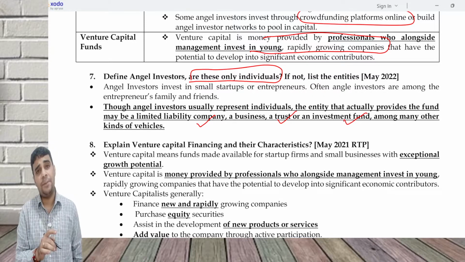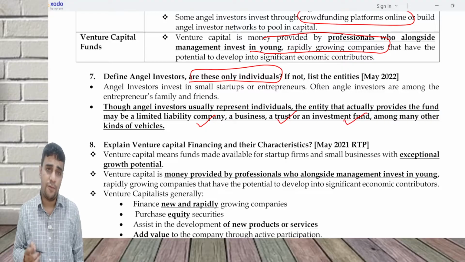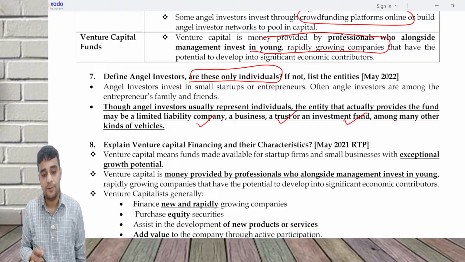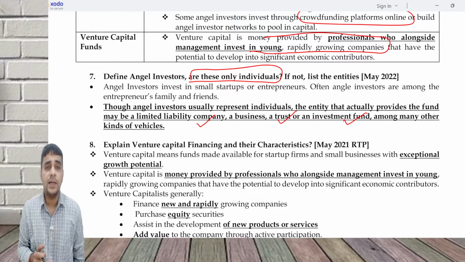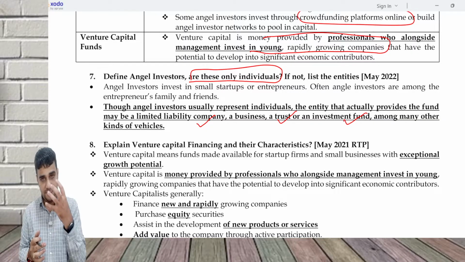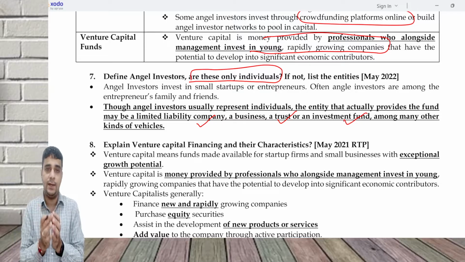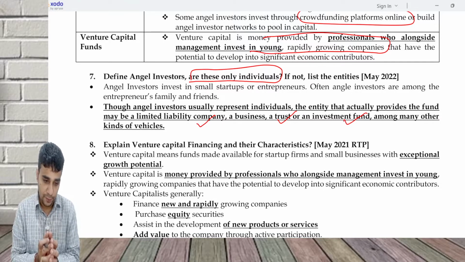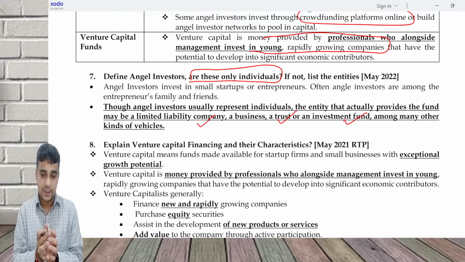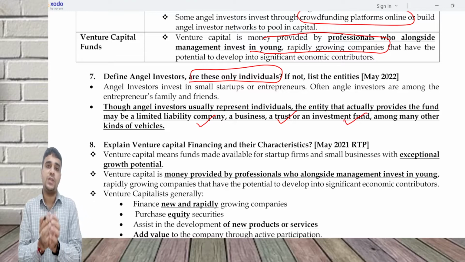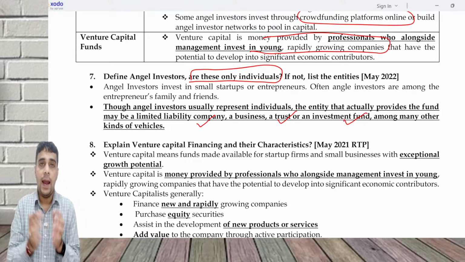Now, venture capital financing is another form of funding for a startup. We call it VC funding, venture capital funding. An angel investor is a single person who normally invests in multiple startups. In venture capital funding, there is a VC fund which is created. This fund pools money like a mutual fund. A venture capital fund is going to pool money from a lot of investors, and then invest in a lot of high risk companies and startups.